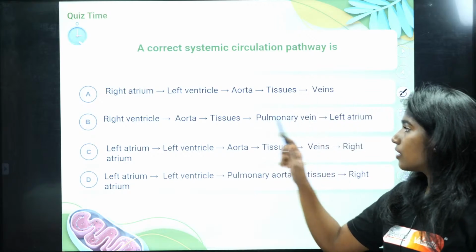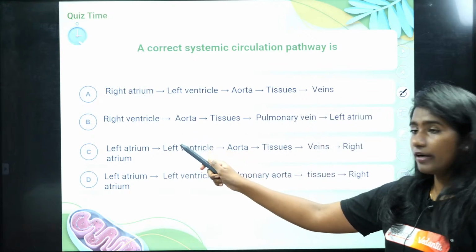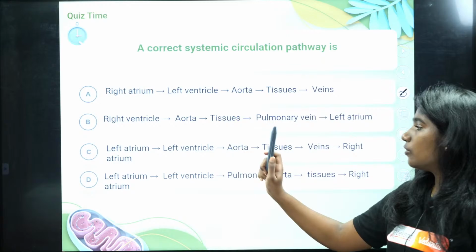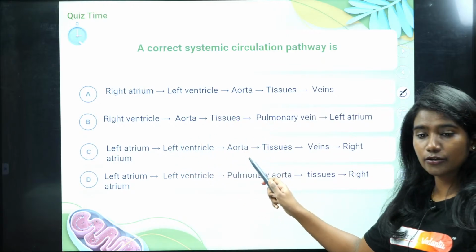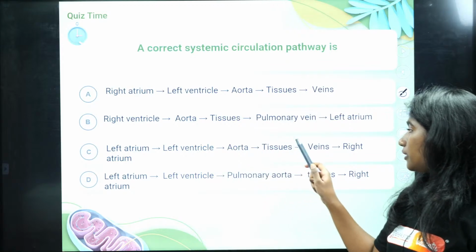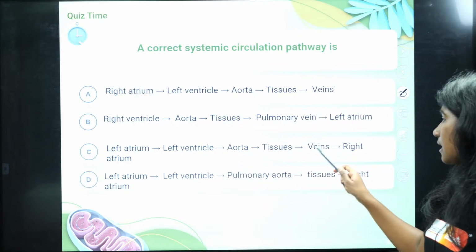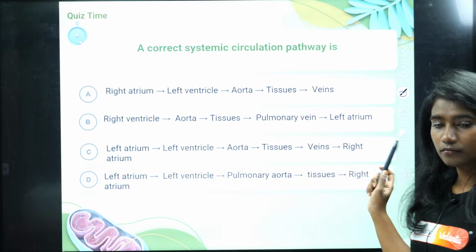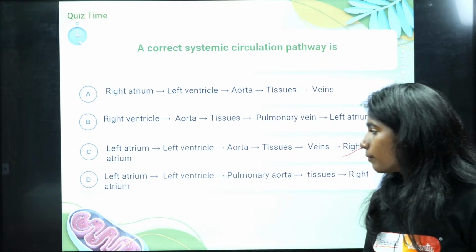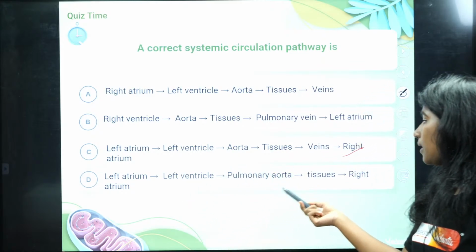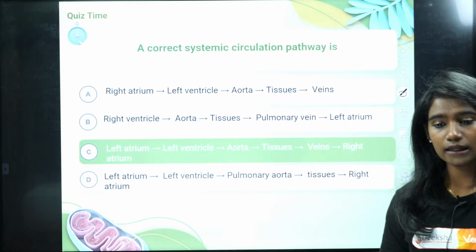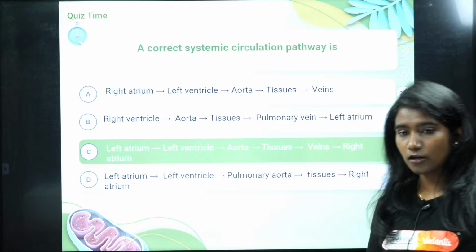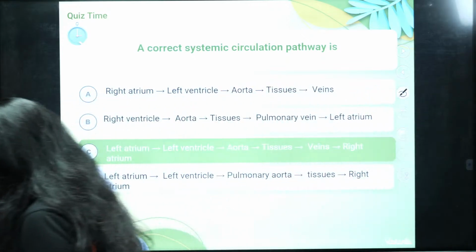Or is it right ventricle to aorta? No. Is it left atrium to left ventricle to aorta, then to the tissues, then veins, and then right atrium? Okay. What about option D, left atrium to ventricle to pulmonary aorta? No. So option C is the right answer.